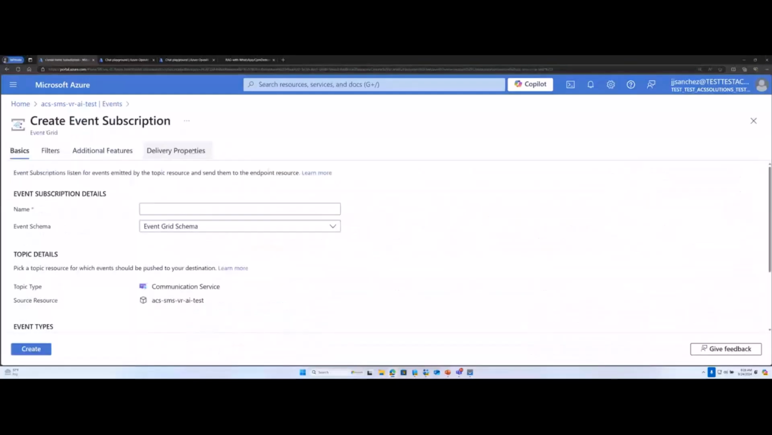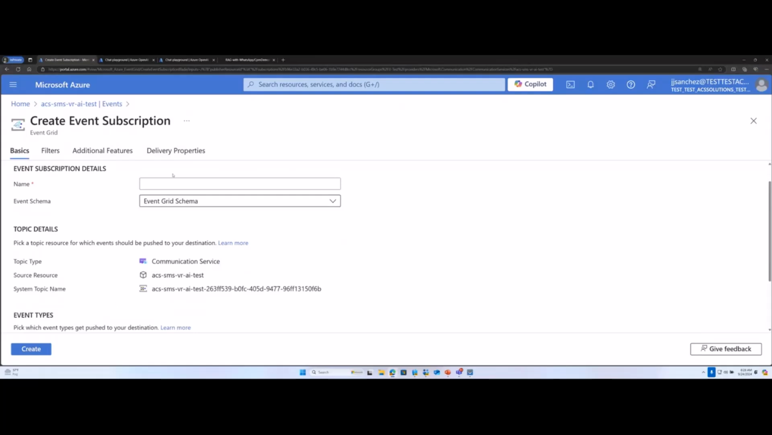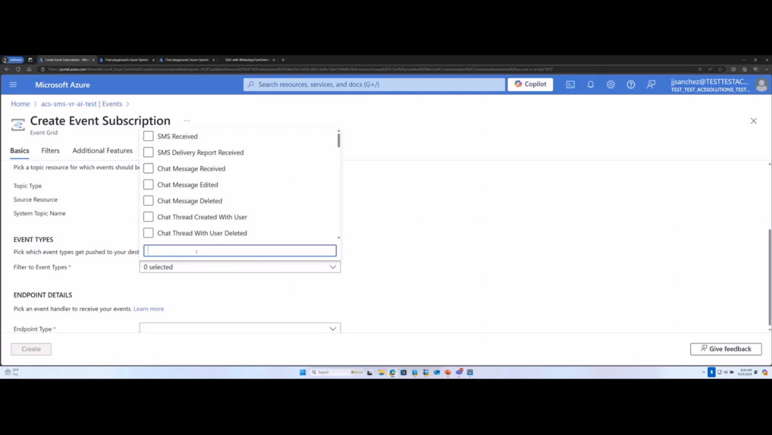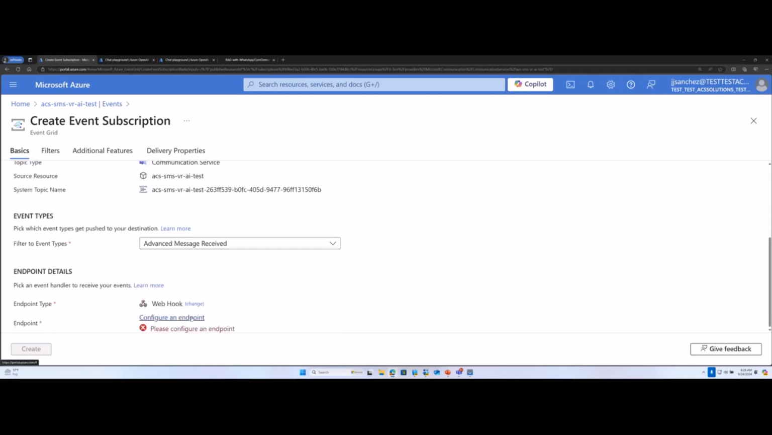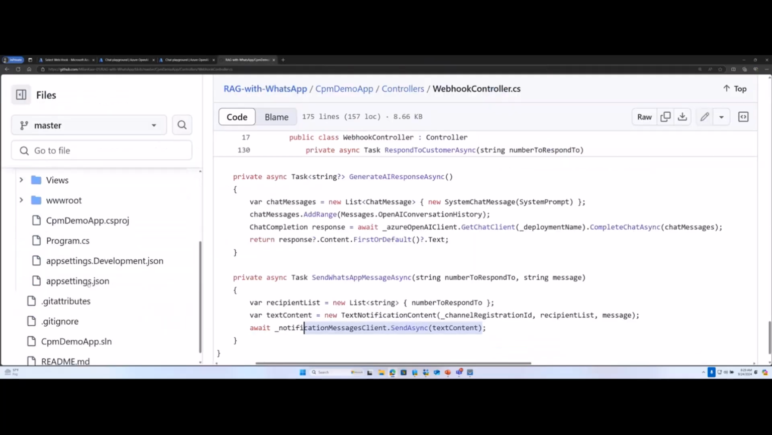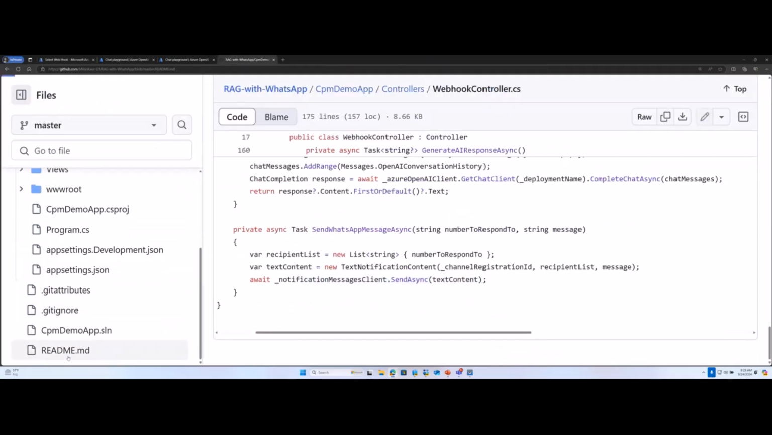So it's very easy. You come to the event in your resource, you create an event subscription, and you can give any name. The main thing is that the kind of event that you select is advanced message received, meaning WhatsApp message received. And then you select webhook. You will configure an endpoint. This will be your server URL, and you will add webhook. So the good part is you don't have to remember all of this that I said, because everything is there in the README.